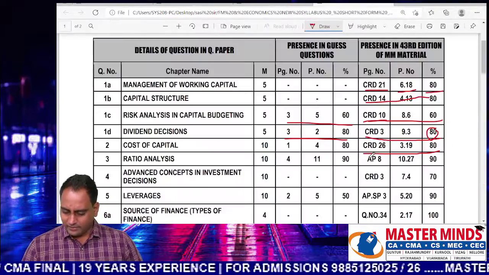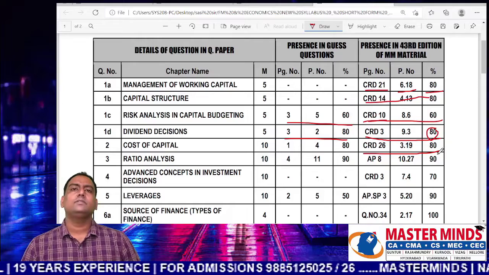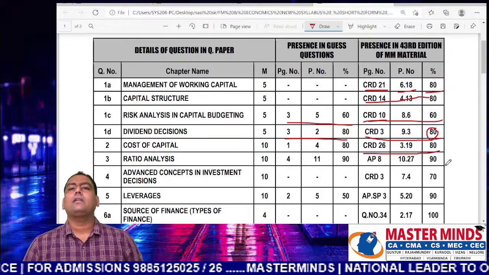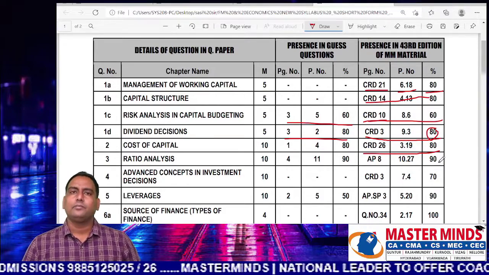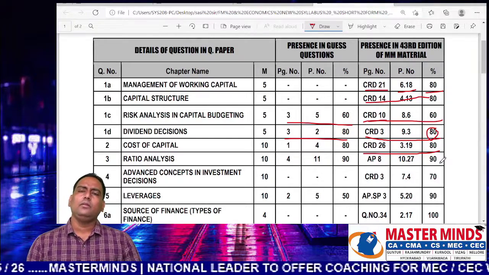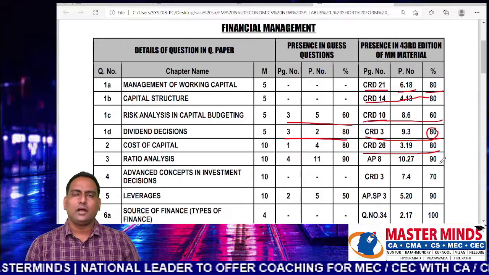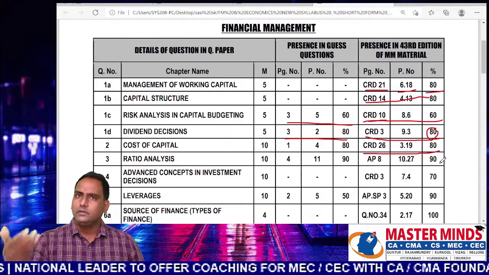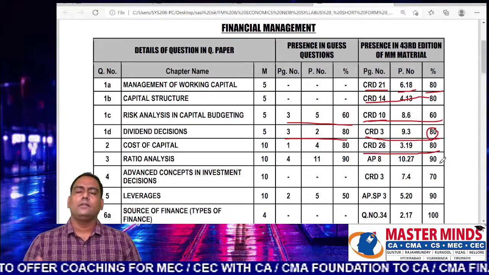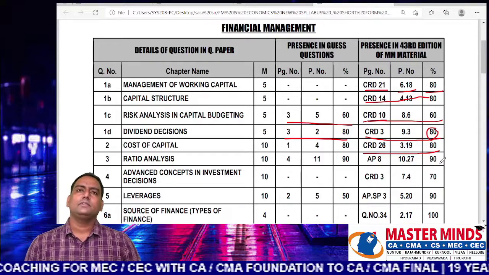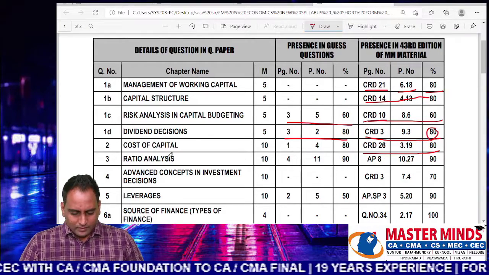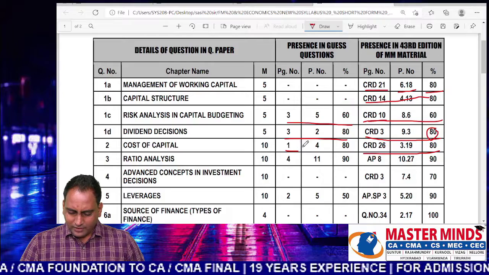That is why we have given 80% weightage to this problem, because of that slight deviation in the pattern of borrowing. In fact, we are making this estimate on a conservative basis. Even though our question is more advanced compared to the question given in the examination, we are doing the analysis on a conservative basis. Thereby, in some questions we have reduced the percentage of comparison. In fact, this was covered in our guess questions.